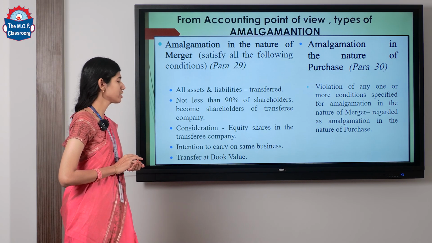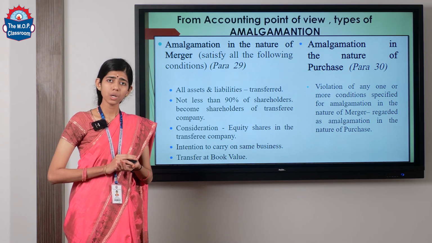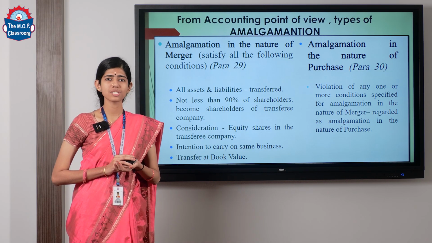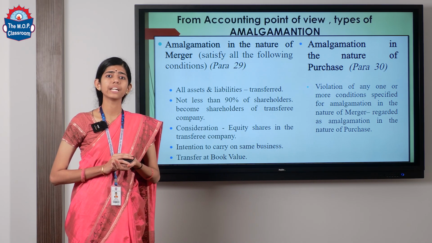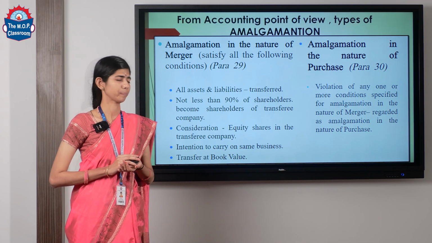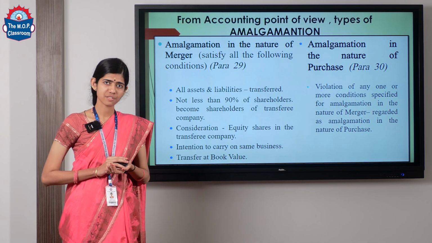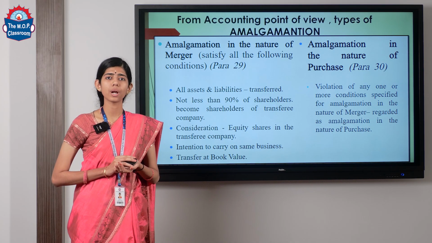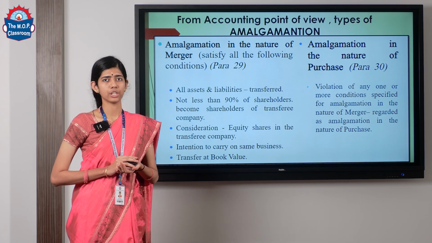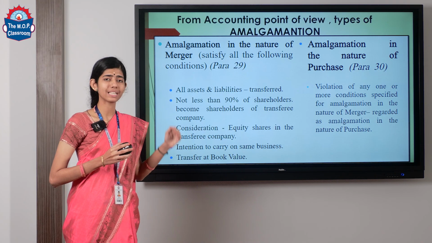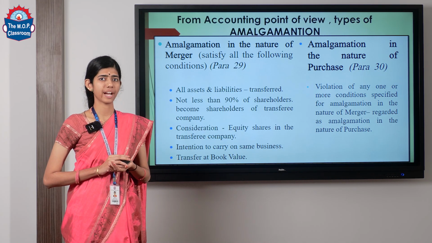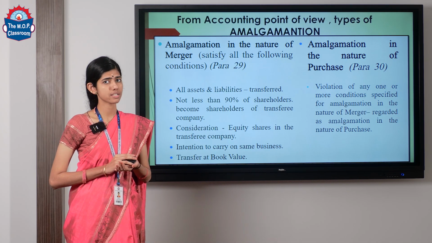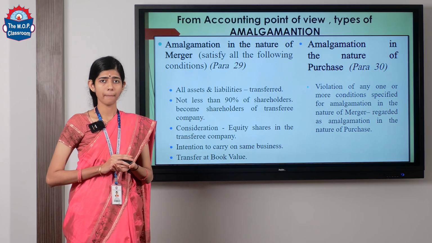Number 4. Intention to carry on the same business. Whenever the transferee company is going to take over the business from the transferor companies, it should not just take over the assets and liabilities, it should have an intention to continue the business in future. Number 5. Transfer at book value. Such a transfer should also happen at the book value. That is, the assets and liabilities taken over by the transferee company should be done at the book value. Now, only if each of these 5 conditions is satisfied, it will come under the nature of merger. Even if one of the conditions is not satisfied, it will belong to the nature of purchase.